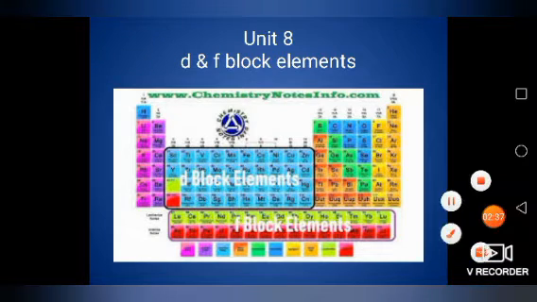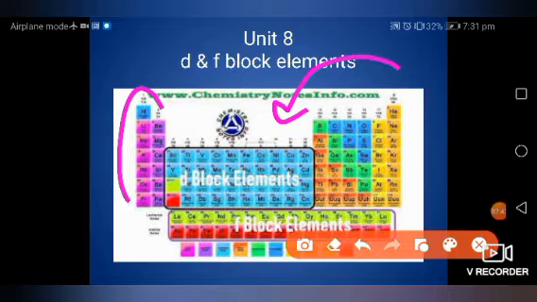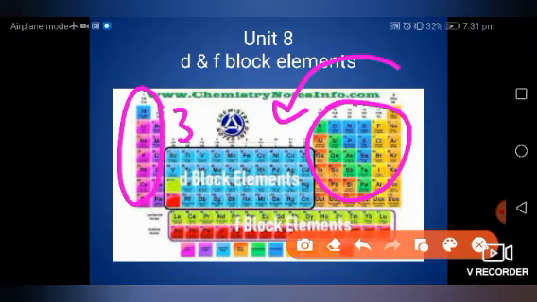Dear students, if we recognize the D block and F block elements in the periodic table, the D block is between the S and P block, and carries groups 3 to 12. This is the position of D block elements in the periodic table, which carries the most important metals, known as transition metals. The word transition itself describes transformation. These are metals which transform their properties in the form of compounds. They are used to make large compounds, used as catalysts, used for complex compounds, and form colored compounds. These are all basic properties of D block elements.